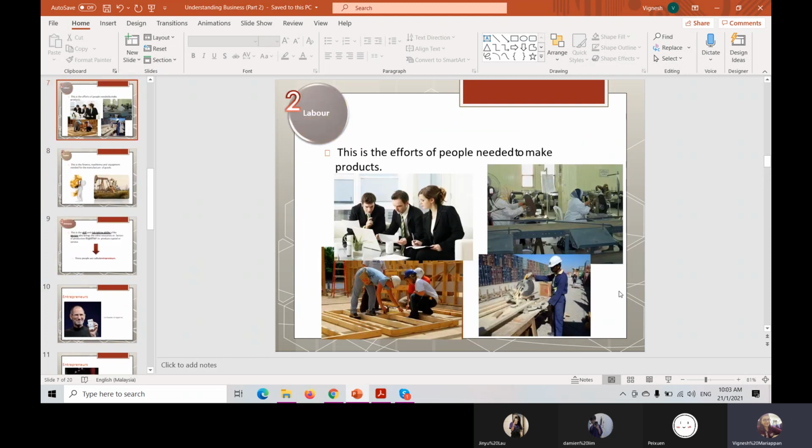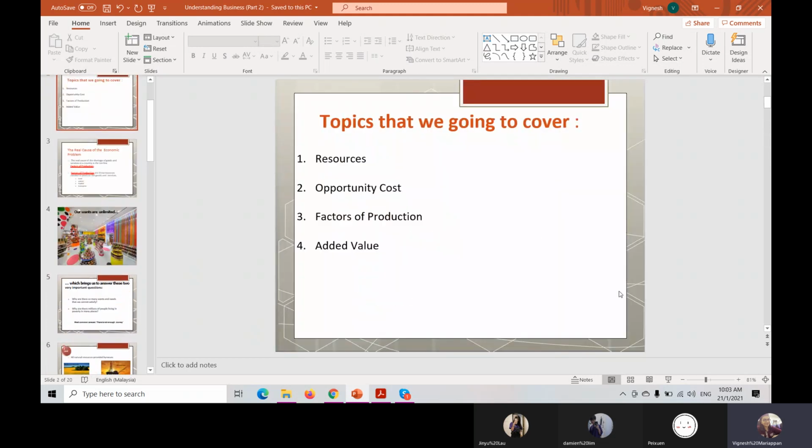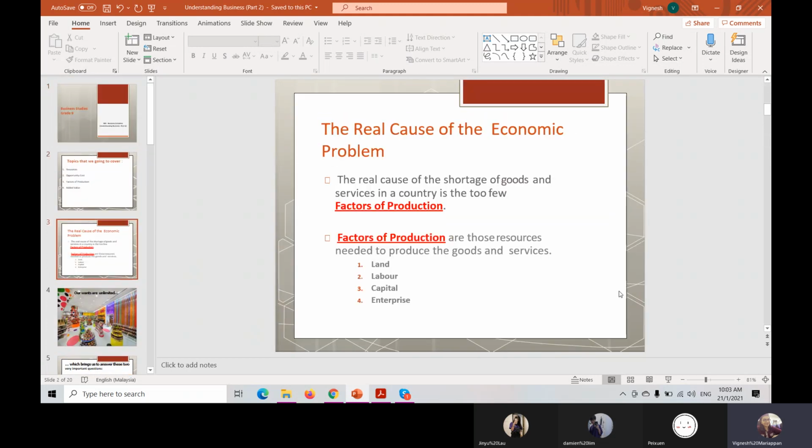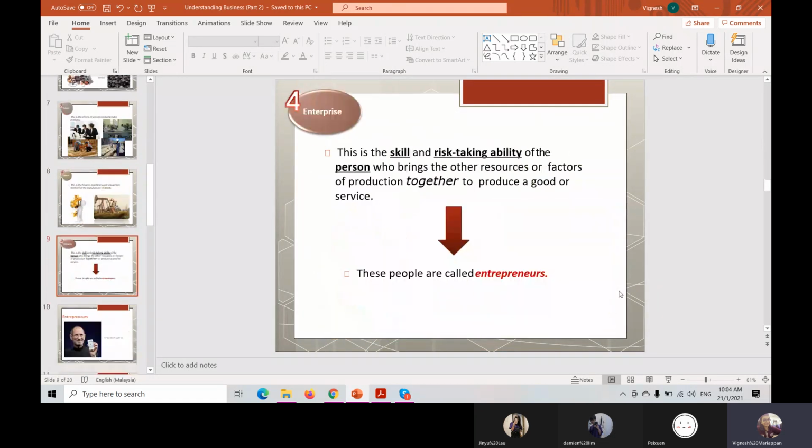So without these four factors of production, are we able to produce the goods and services? Just now we looked at land, labor, capital and enterprise, right? So these four things are the factors of production, the resources that we need to produce the goods and services. Understand? Understand.